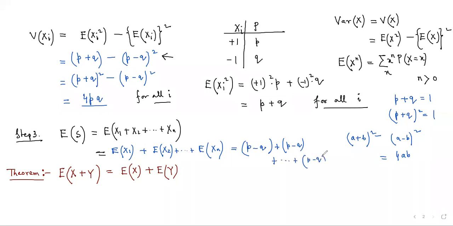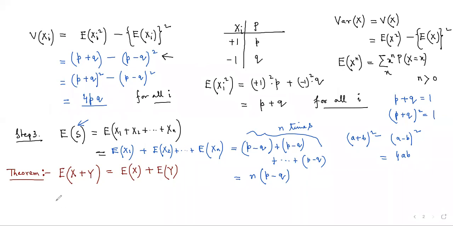How many p minus q are there? N p minus q are there. So we have got n times p minus q added to itself. So ultimately we are getting the result to be n into p minus q. So this is the expectation of this particular random variable that we defined in our previous page.